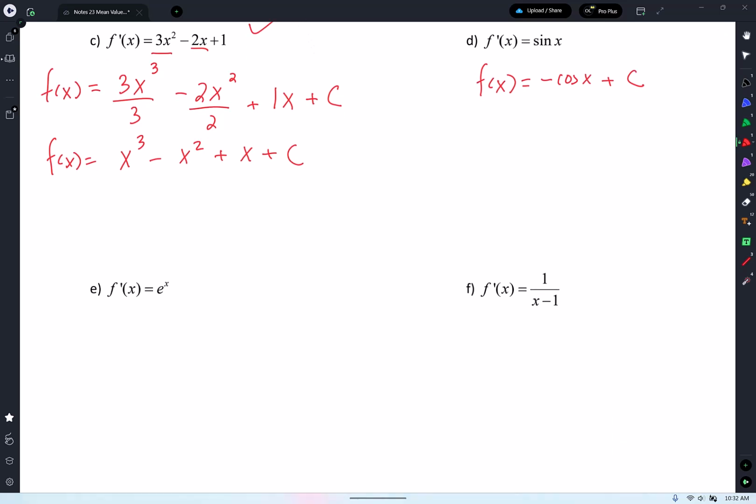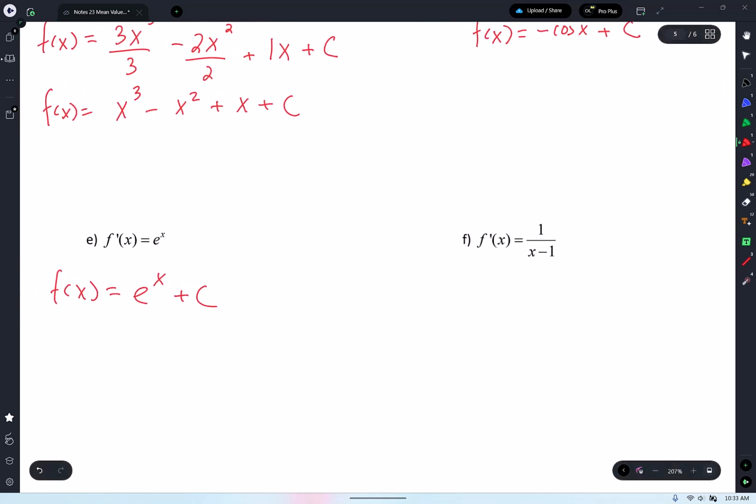Letter E is also E. What's the antiderivative of e to the x? E to the x, and then I put a what? Plus c. We might get you with this one. What is this antiderivative? Because it's not a polynomial and it's not an exponential. Oh, I think I heard someone say it. It's ln, and then this is your argument. So put all that in here.